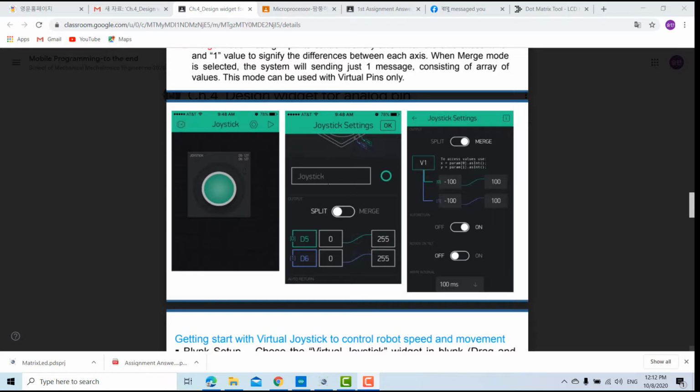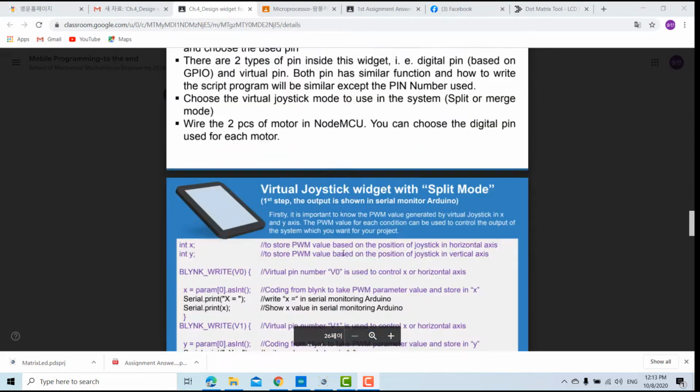As you can see here, there are 2 pins, D5 and D6, but in my application I will use V5 and V6, because I will use the virtual pins.